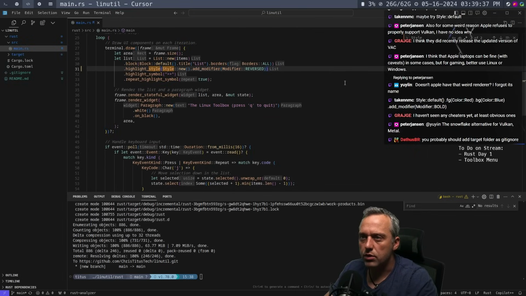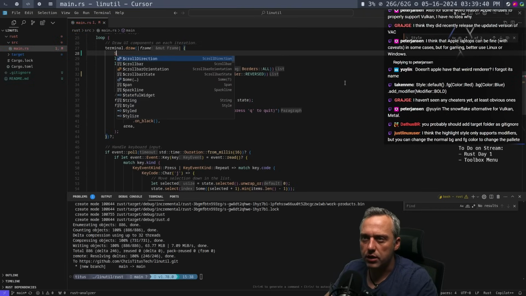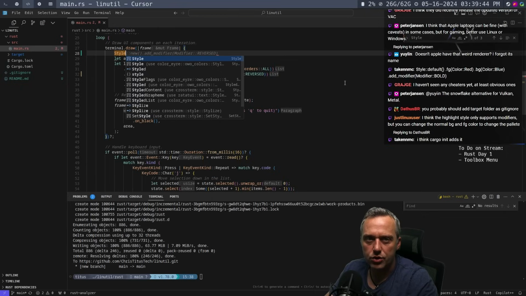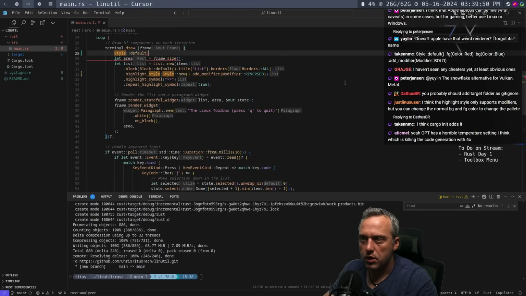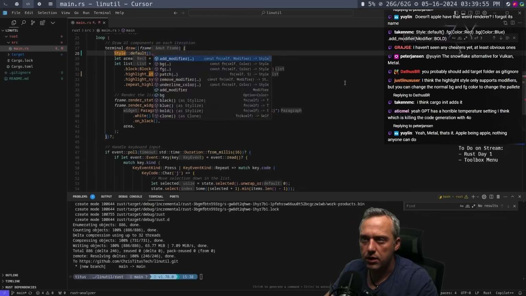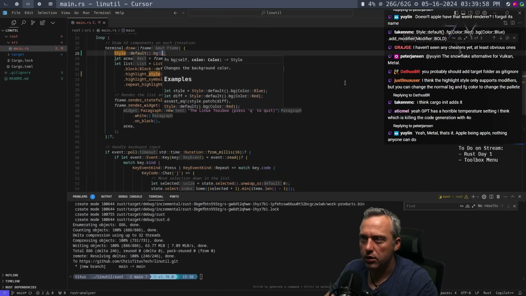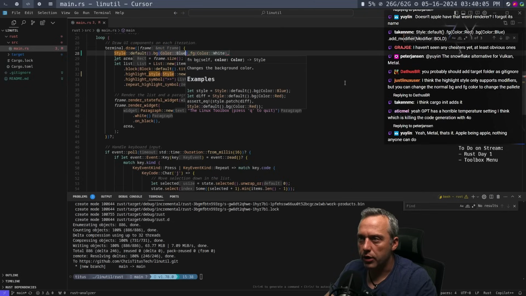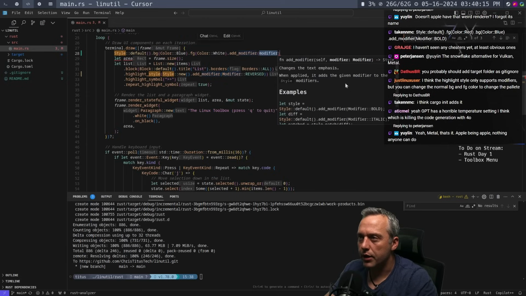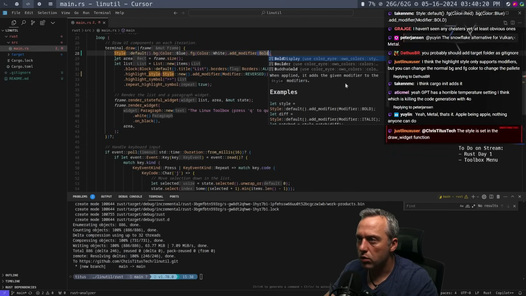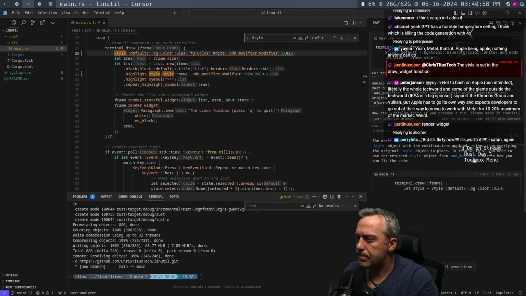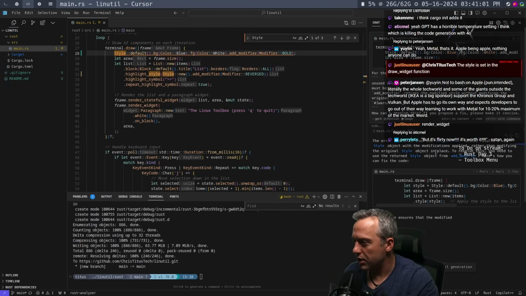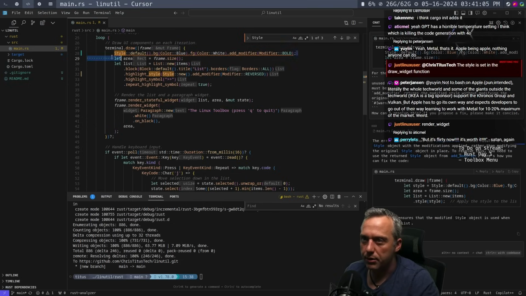Let's go into and do like a style. Can we just do it like a style new, and then just style default, and then I think we can just do that, and then just choose background color. For the background we want blue, foreground color white, and then maybe dot add modifier bold. Bold? Does that work? Oh, modifier bold. I don't think it's actually getting used because we need to put that directly in the list. Okay, that makes sense to me.